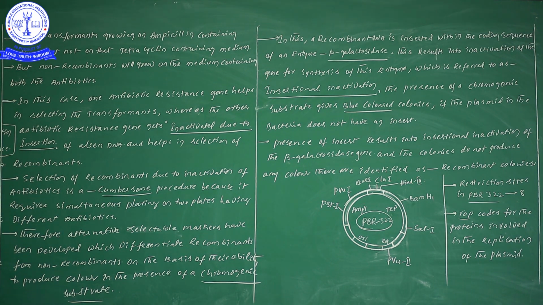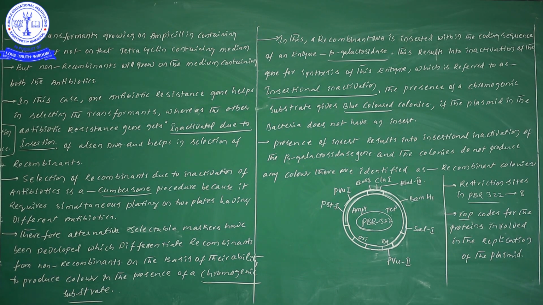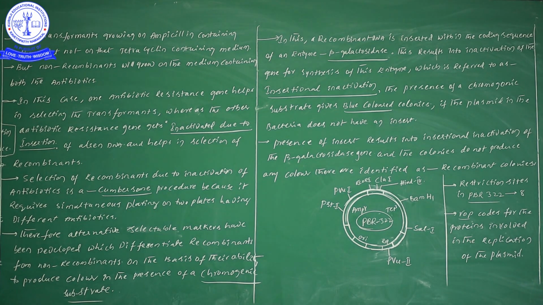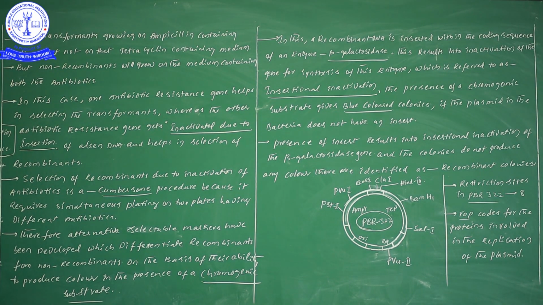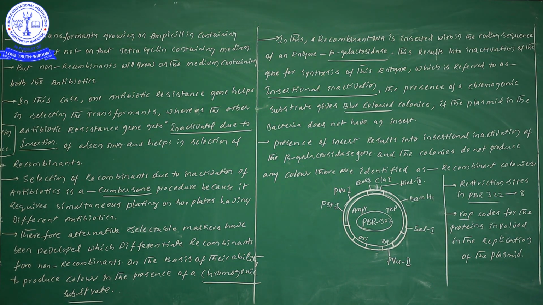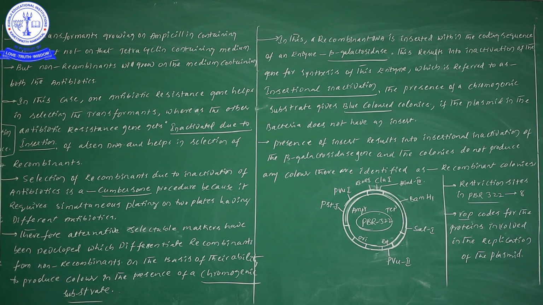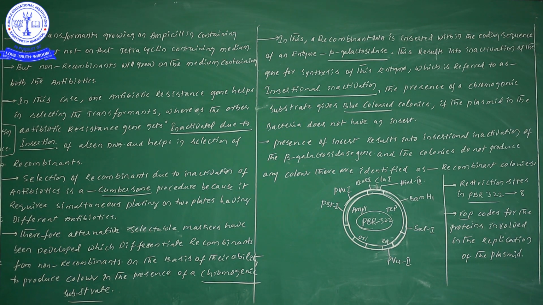In these cloning sites, the one point I am asking you to remember is this: if you incorporate a foreign gene in the tetracycline region, the tetracycline activity is suppressed. What do we have to understand from this? How can we find out whether our foreign gene is inserted or not?